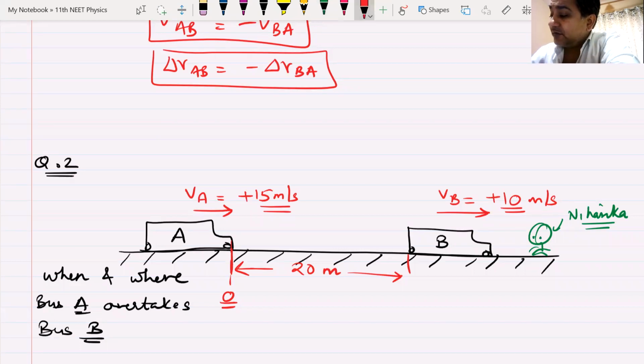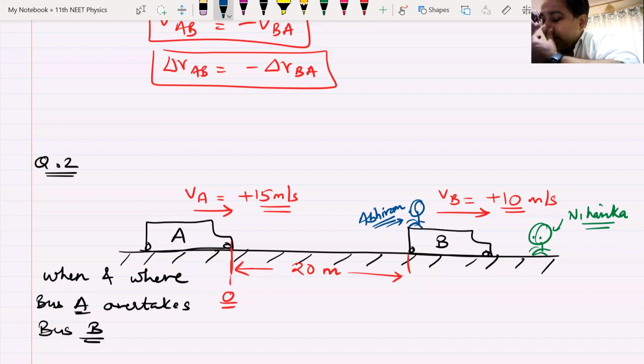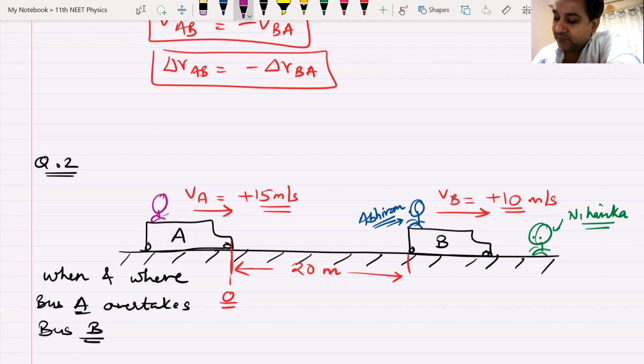Abhiram, on the other hand, let this blue person be Abhiram, sits on bus B, and he solves this question from bus B. Third one, who is the third character? Tanu is on bus A. She can solve the question from bus A.